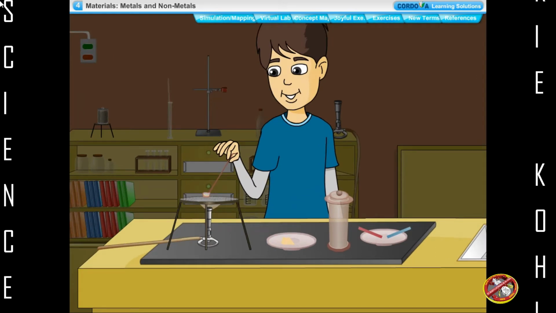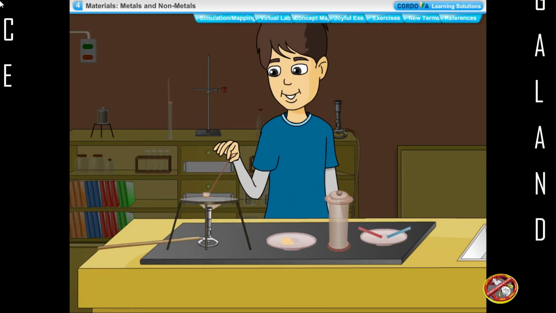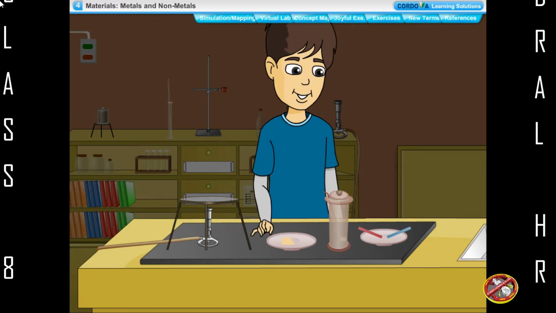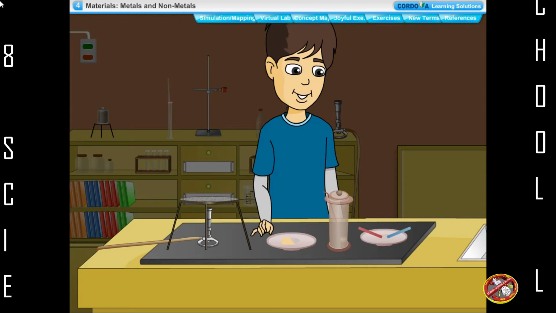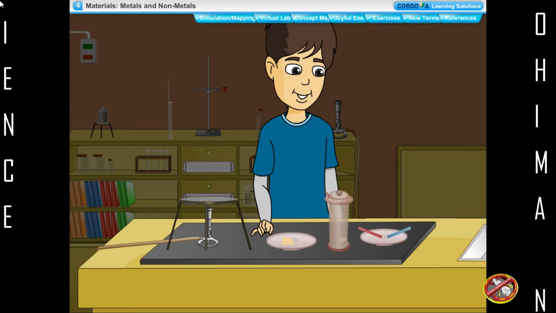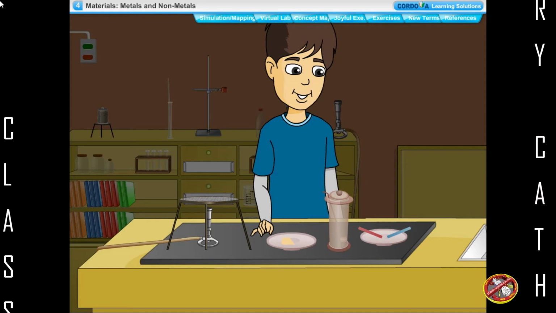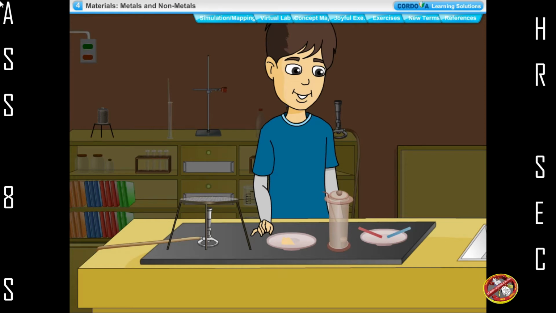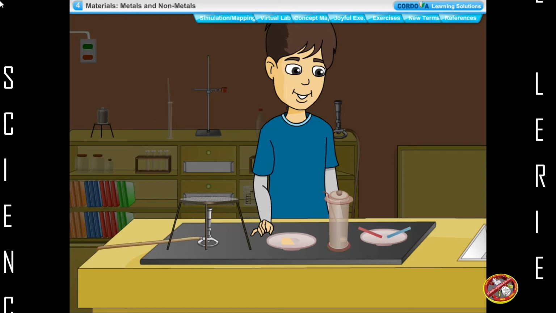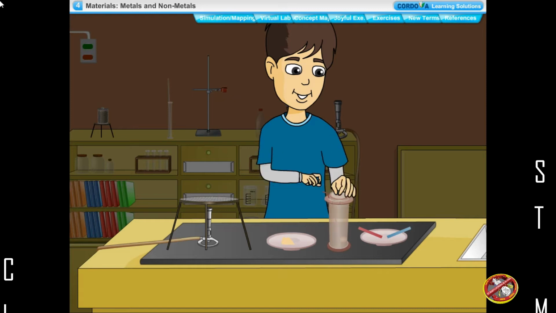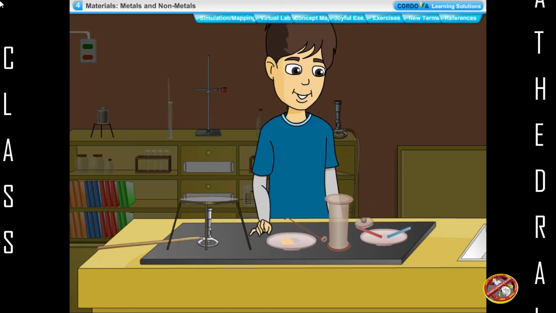As soon as sulfur starts burning with a blue flame, we introduce the deflagrating spoon in a gas jar. Sulfur burns in the air of the gas jar to form a pungent smelling gas, sulfur dioxide. We keep the gas jar covered with the lid to ensure that the gas produced does not escape. We remove the deflagrating spoon from the gas jar after some time.